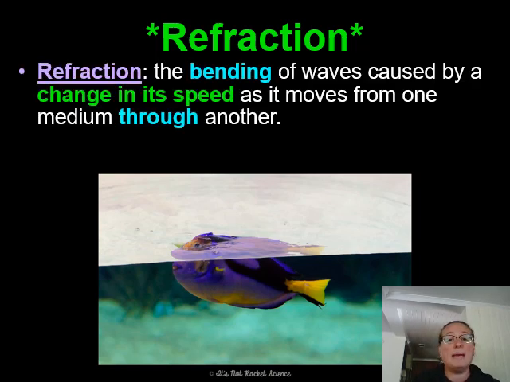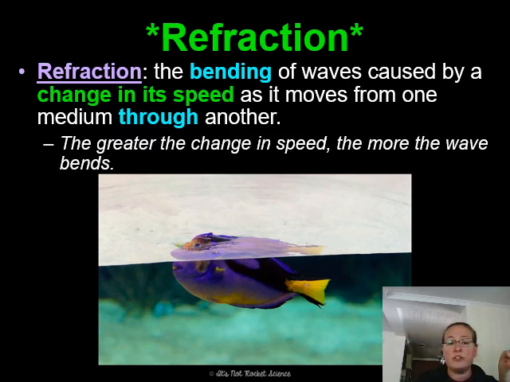Refraction is the bending of waves caused by a change in speed as they move from one medium into another. In the case of this fish or the pencil, the light waves are traveling through the area at the surface. Where we see the fish's eye pop up, the light waves registered by your eye are traveling through air, whereas the light waves in the water are traveling through the water. The light waves in the water travel more quickly because there is more opportunity for those particles to touch. So that's refraction. That's why things often look bent if they're in water or in two different mediums.